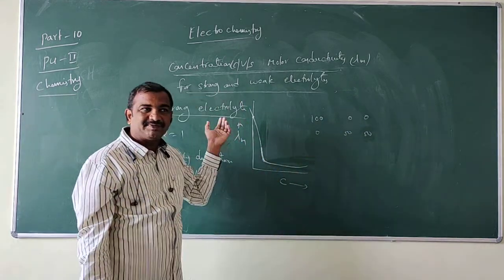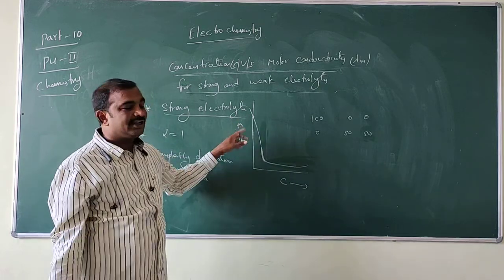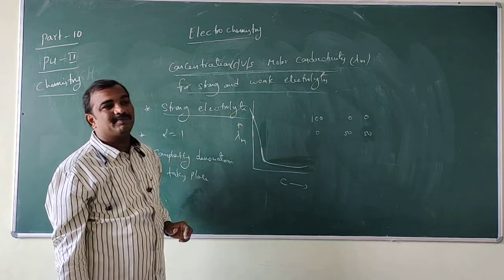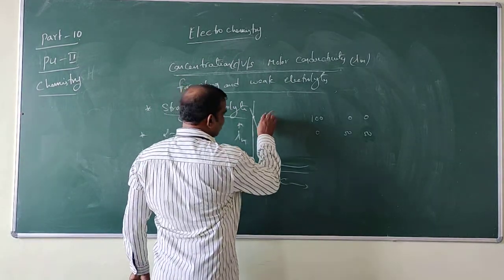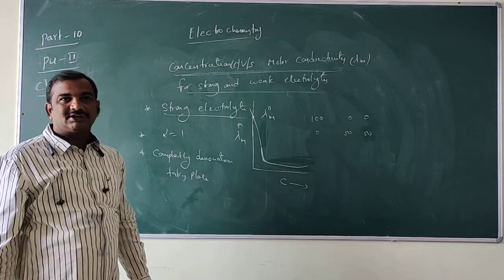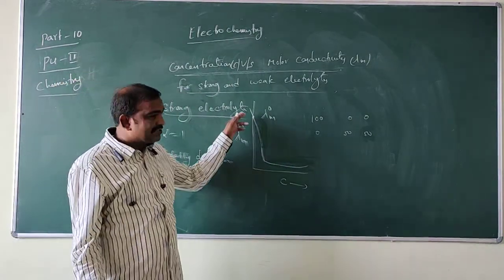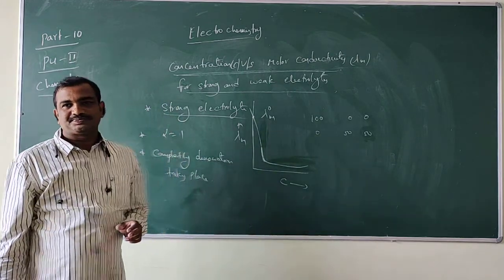So it is increasing, and at a particular point it will touch the lambda m curve. This is called limiting molar conductivity. That means up to this limit it will increase, and after that it becomes 0.